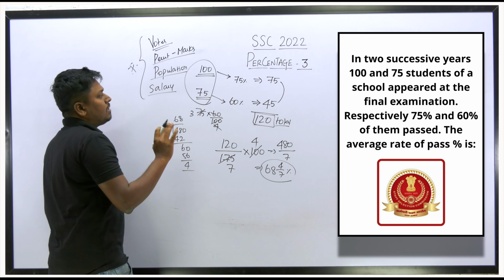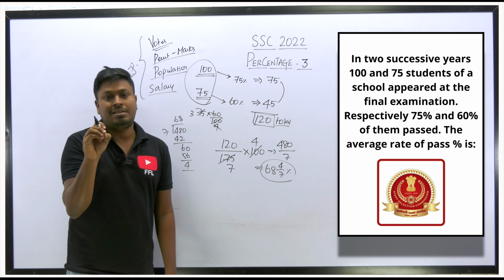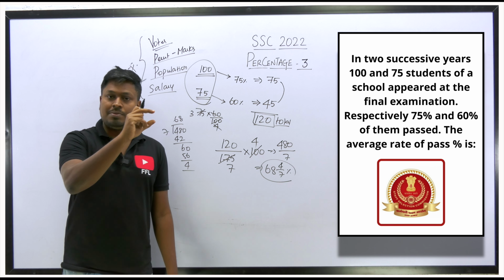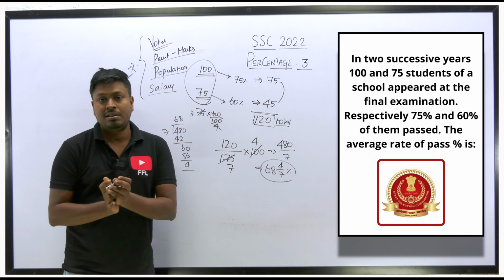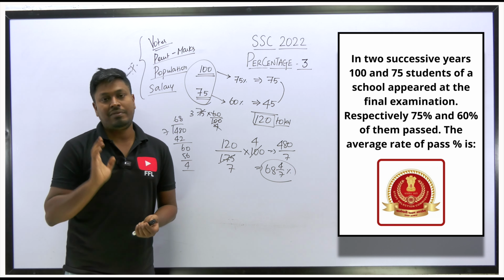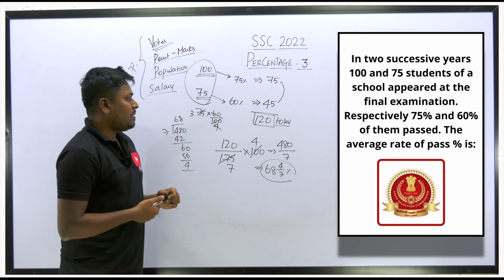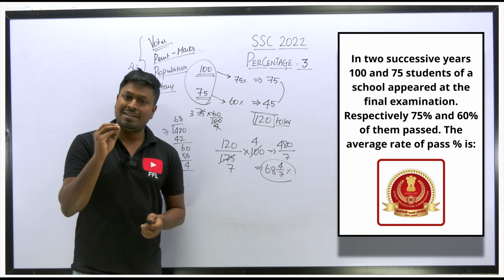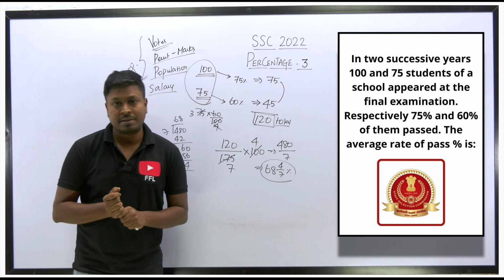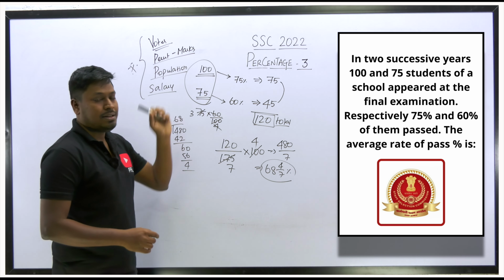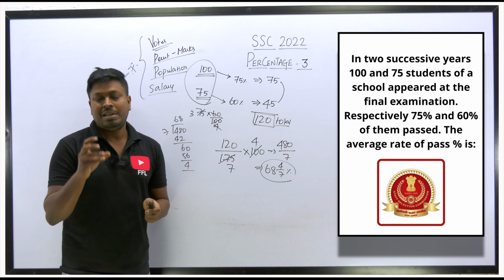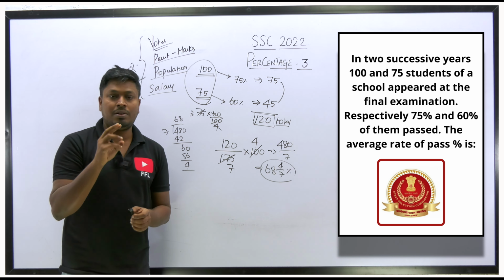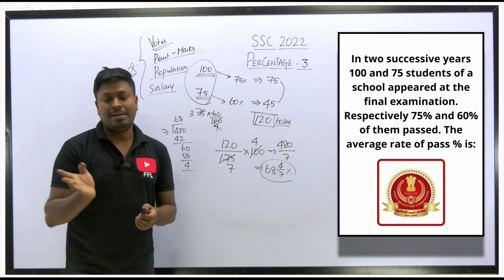Other than this, there will be simple simplification questions like what we solved in the first question in video number 3. They give you a small equation and we need to solve it and find A, B and C. That is one way of solving. When you take 7 years of old SSC question papers, you can see a maximum of 2 questions were asked from the topic percentage, and only from this area. If you keep solving a minimum of 5 questions daily on all these sections, then definitely you can solve 2 or 3 questions that they will ask in the upcoming SSC exam.